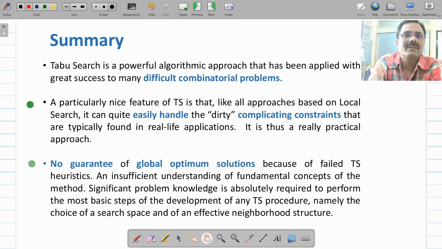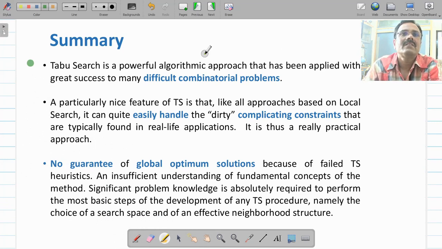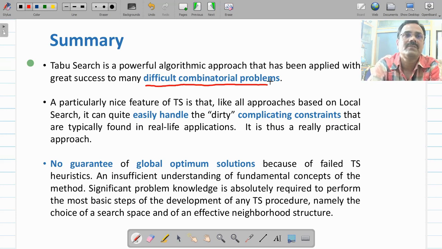Now let us summarize what we have discussed today. We have discussed the tabu search algorithm, which is a meta-heuristic algorithm, and since it incorporates various types of memories, that makes it more powerful and usable for solving many difficult real-life combinatorial problems.